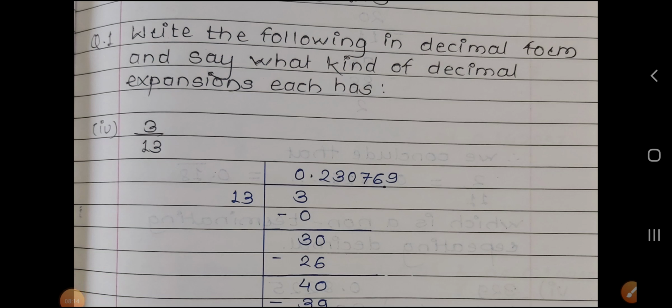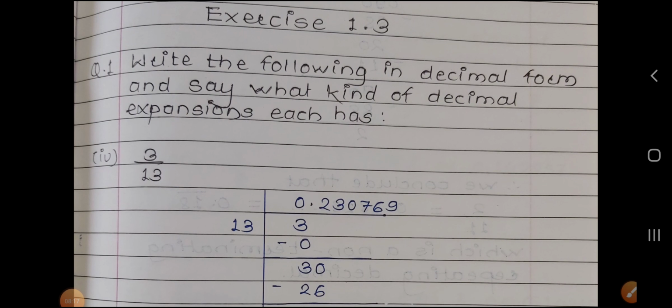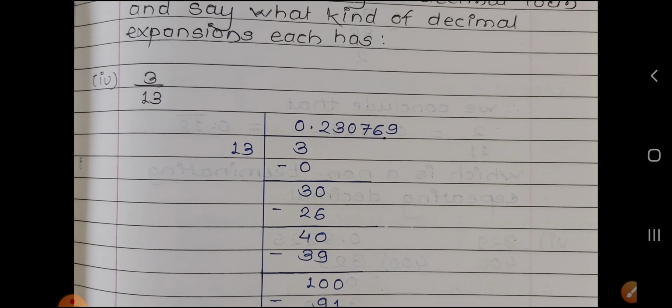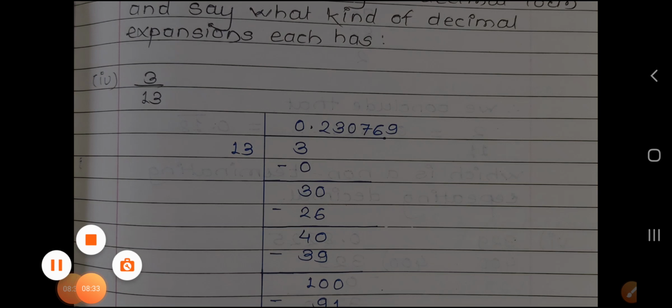Exercise 1.3. Question 1: write the following in decimal form and say what kind of decimal expansion each has. I had given you this as homework, and in the homework we solved the first three sums. Okay, the fourth one is 3 upon 13.